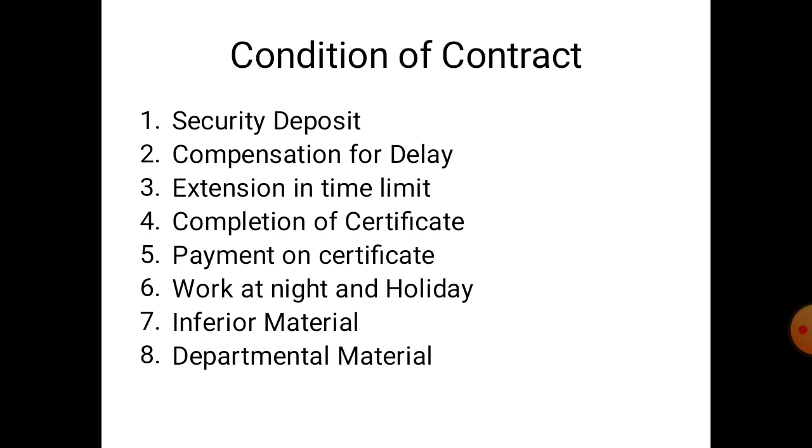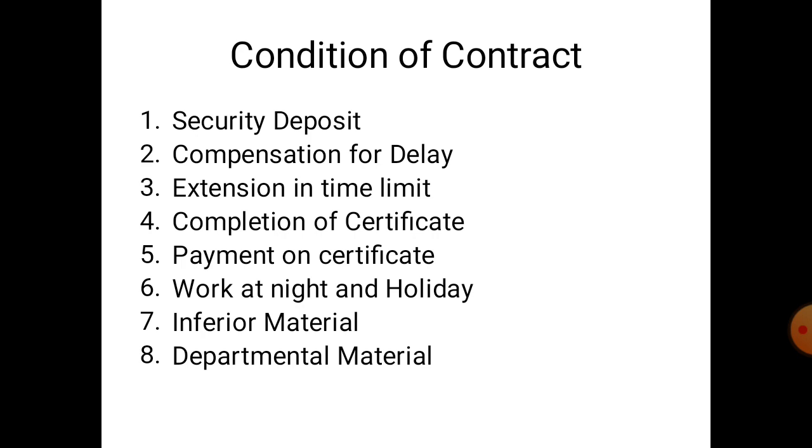contract amount, as the superintending engineer may decide, for each day of delay, subject to a maximum of 10% of the tendered amount of the whole work. So if any contractor delays the work, or does not complete the work on time, then 1% to 10% of the amount is payable as compensation.